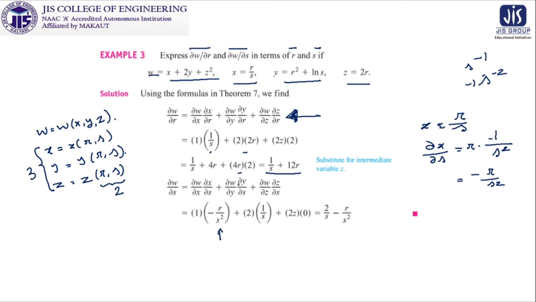Similarly, del Y del S will be calculated from here. So R square will be contributing 0 and log S will be converted after differentiation to 1 by S. That is why it is 1 by S. And finally del Z del R and del Z del S from this part, and as there is no component of S over here, del Z del S will be 0. So after simplifying, we get 2 by S minus R by S square. 2 by S minus R by S square. So this is our answer.